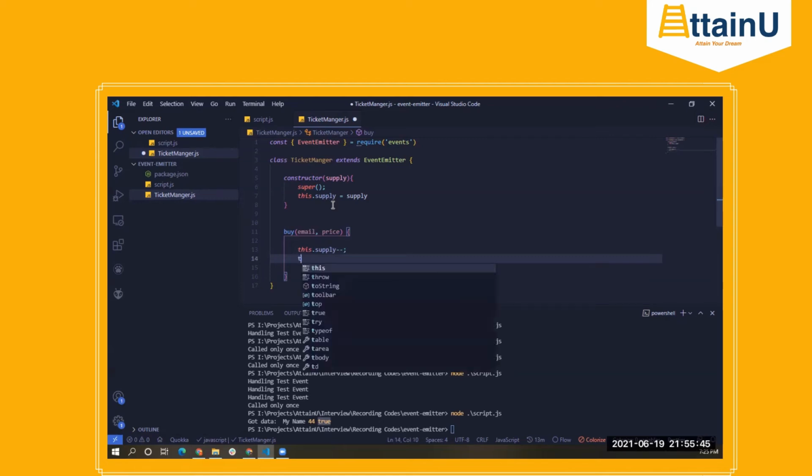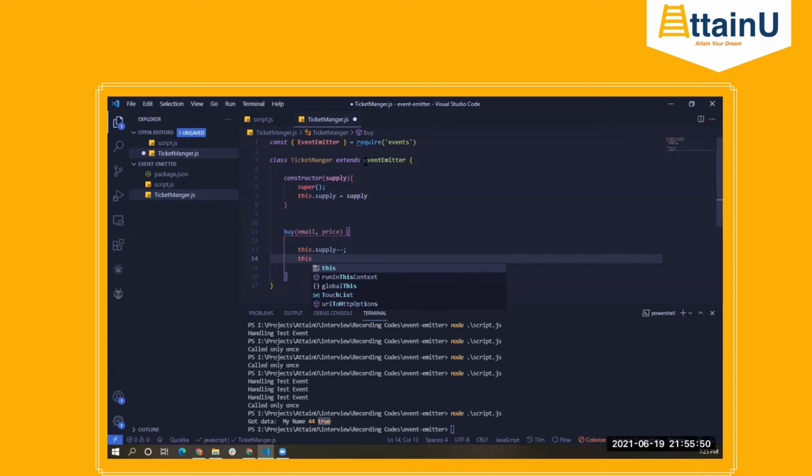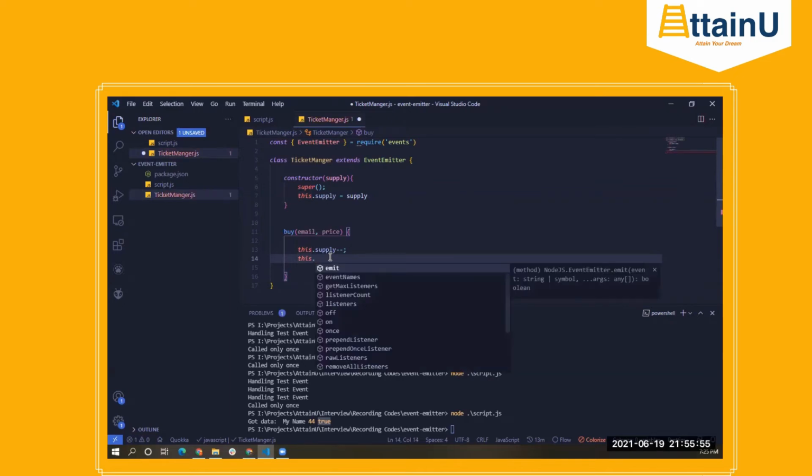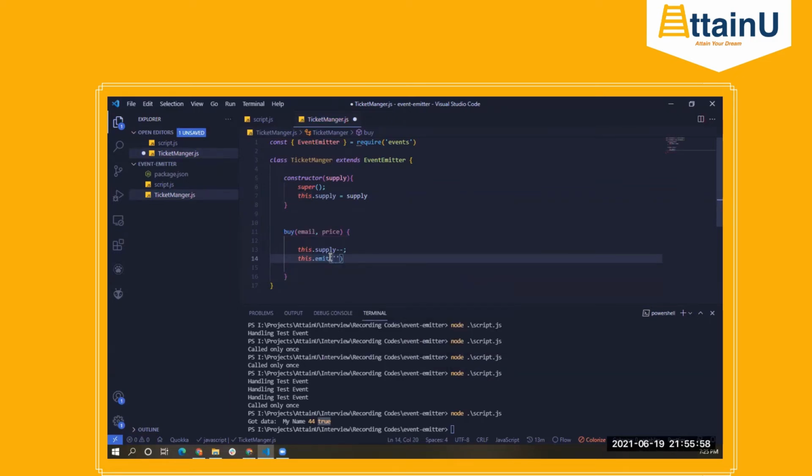Since we have inherited a lot of functions and functionalities from the event emitter class, I can say this.emit, and name the event buy ticket, or better, bought ticket.